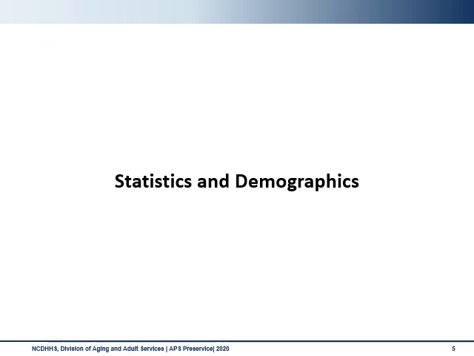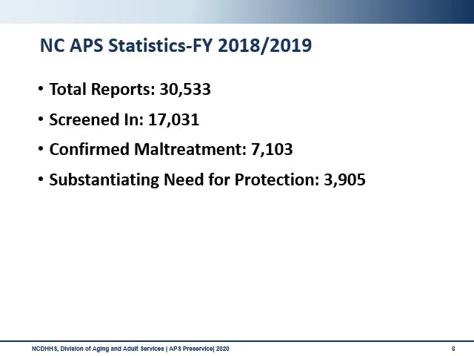I am now going to review some statistics and demographics that will provide you with a baseline of the prevalence of APS, as well as some of the risk factors adults face in APS. Every year, the Division of Aging and Adult Services collects data from all 100 DSS counties. It is known as the Annual Adult Services Survey.